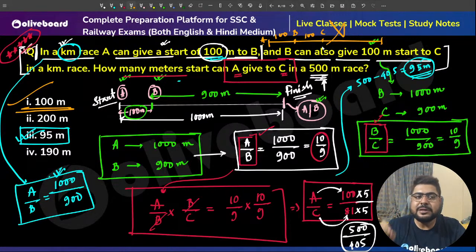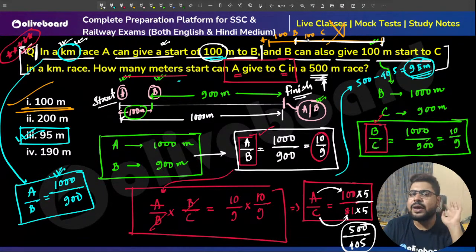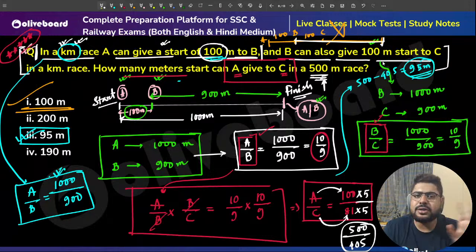Because B can give a start of 100 meters to C in a kilometer, not in 900 meters. B itself is not going 1000 meters, B itself is going 900 meters. The question is not saying in 900 meters we can give a 100-meter start. In 1000 meters we can give a 100-meter start.